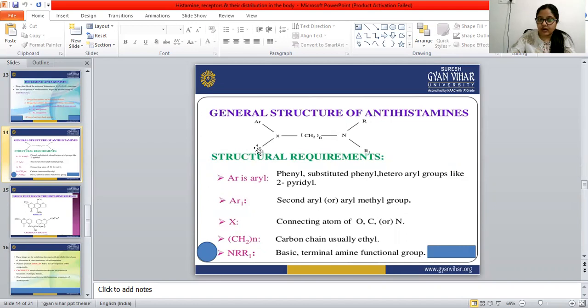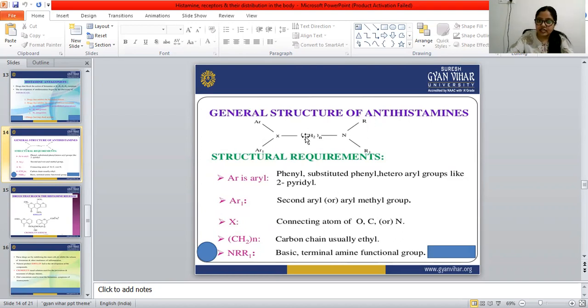Then comes AR1. This is again a must. There should be a second aryl or aryl methyl group. And X stands for the connecting atom: oxygen, carbon or nitrogen, O, C or N. This must be present in the antihistamine structure.